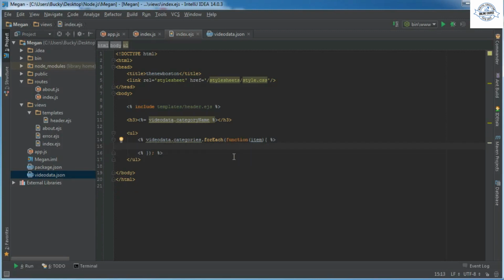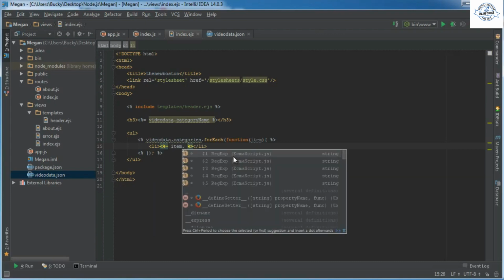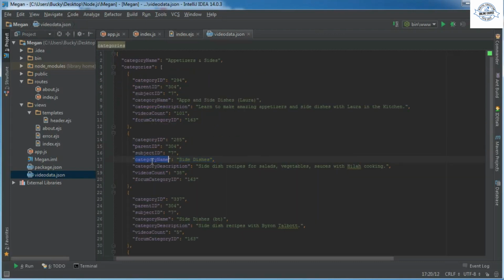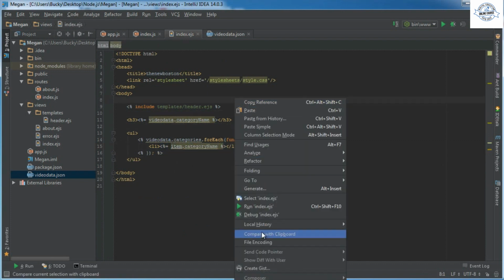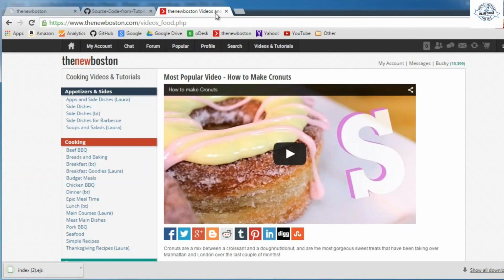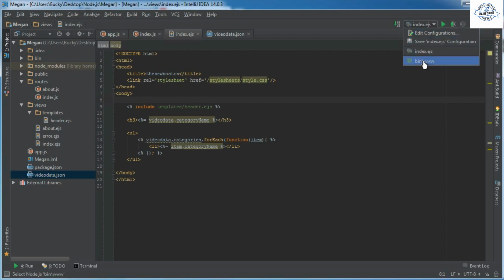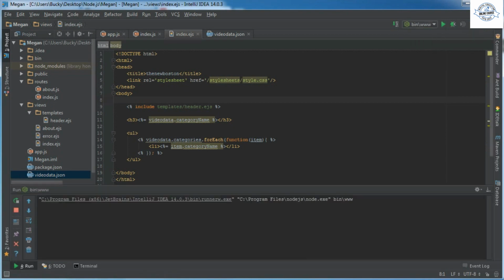Alright. So now, like I said, what we can do is just print out a list element or a list item for each one. And since this is a variable, percent equals item dot, what was it? Category name. Alright, so hopefully that autocomplete didn't mess anything up too bad. And it ran my incorrect thing. I want to run bin www.